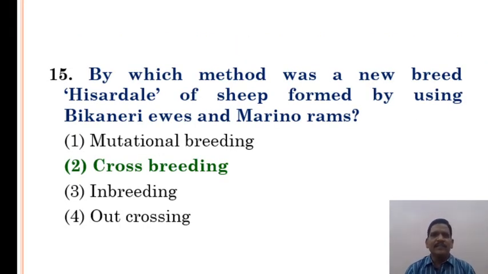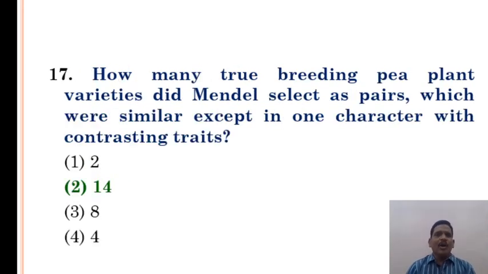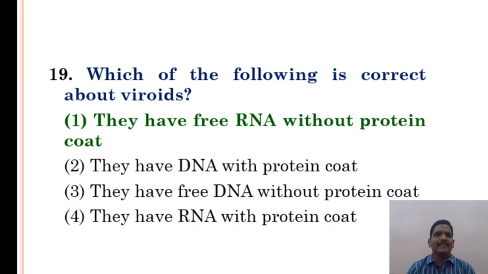By which method was a new breed, Hisardale, of sheep formed by using Bikaneri ewes and Merino rams? Crossbreeding. Which of the following is the most abundant protein in animals? Collagen is the most abundant protein in animals. How many true breeding pea plant varieties did Mendel select as pairs which were similar except in one character with contrasting traits? Option 2 is correct. 14 is the answer. The body of the ovule is fused with the funicle at the hilum. Option 4 is the correct answer.